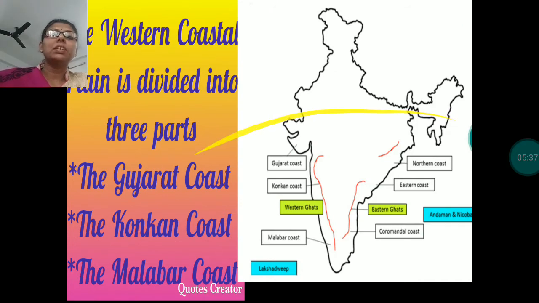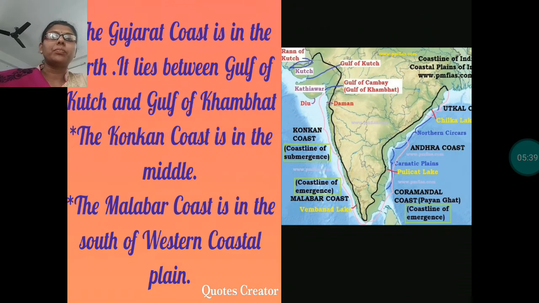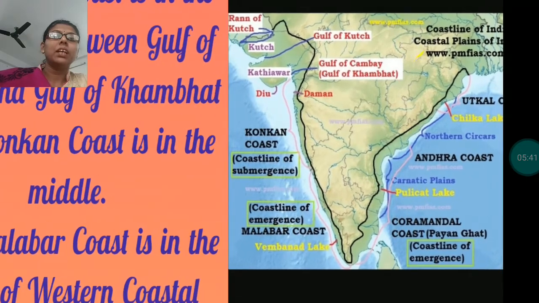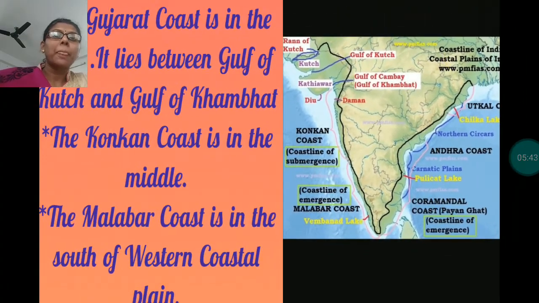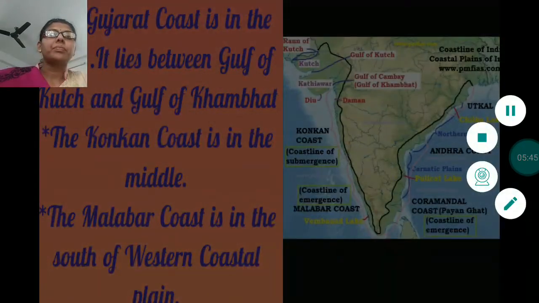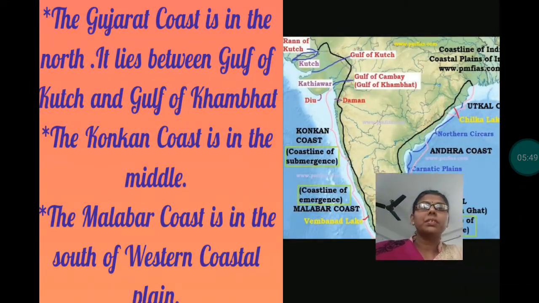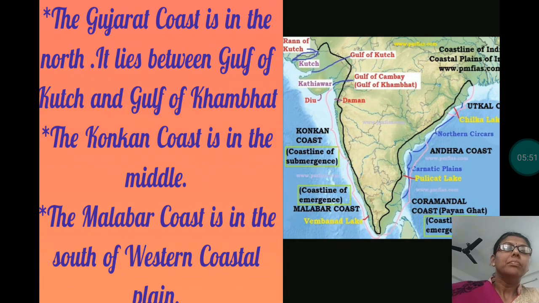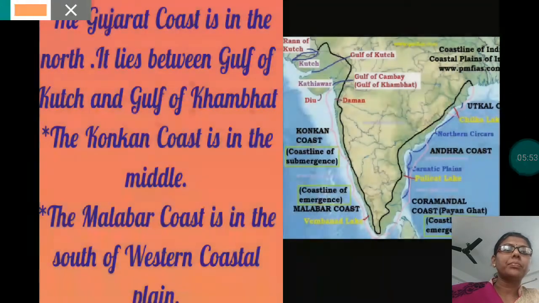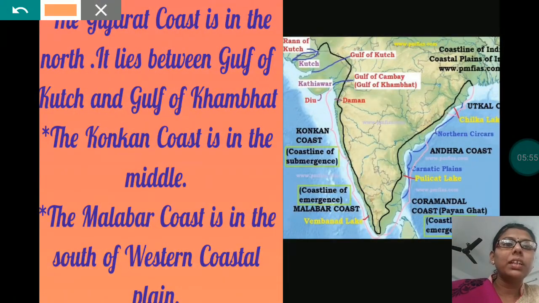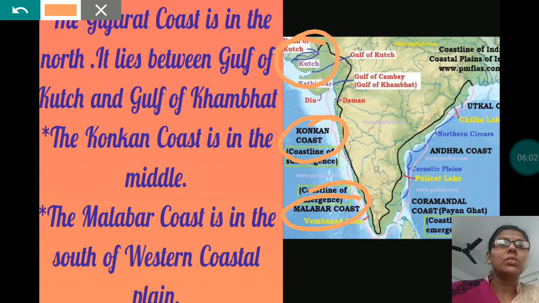Here is one more picture I can show you. In this picture, this one is the Konkan coast, this one is the Malabar coast, and this one is the Gujarat coast.